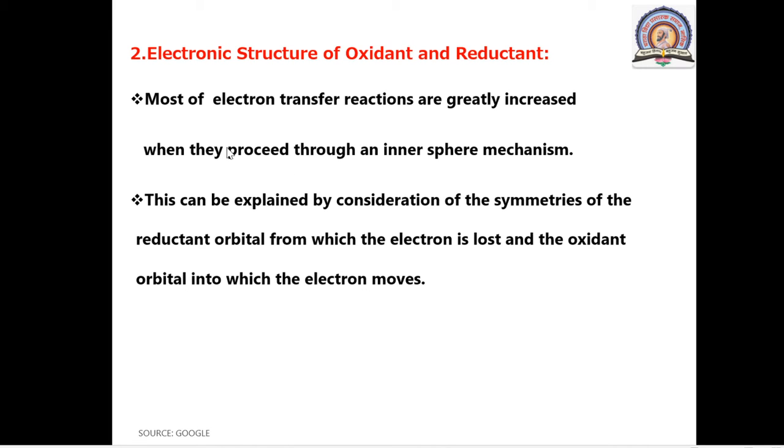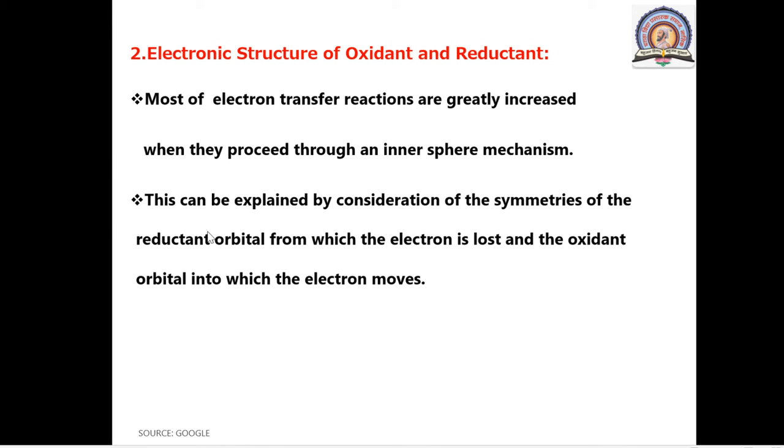Most electron transfer reactions are greatly accelerated when they proceed through an inner sphere mechanism. If we compare the rates, the inner sphere mechanism is faster than the outer sphere mechanism. This can be explained by considering the symmetries of the reductant orbital from which the electron is lost and the oxidant orbital into which the electron moves.